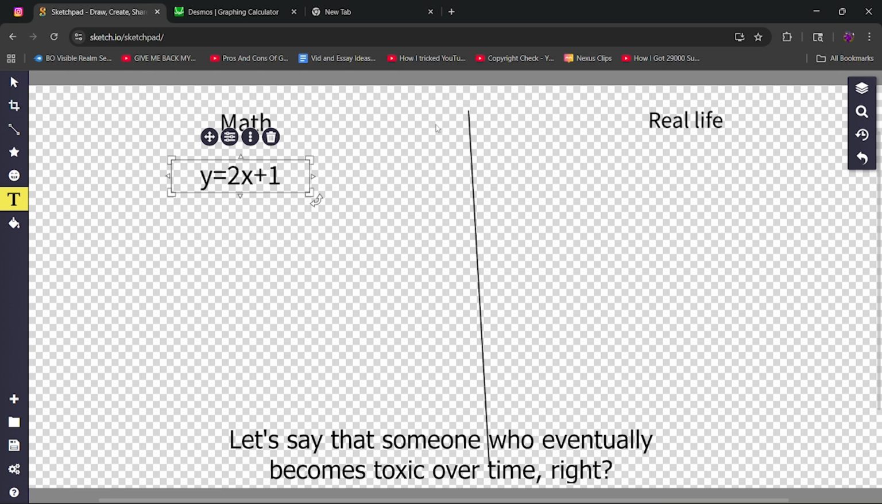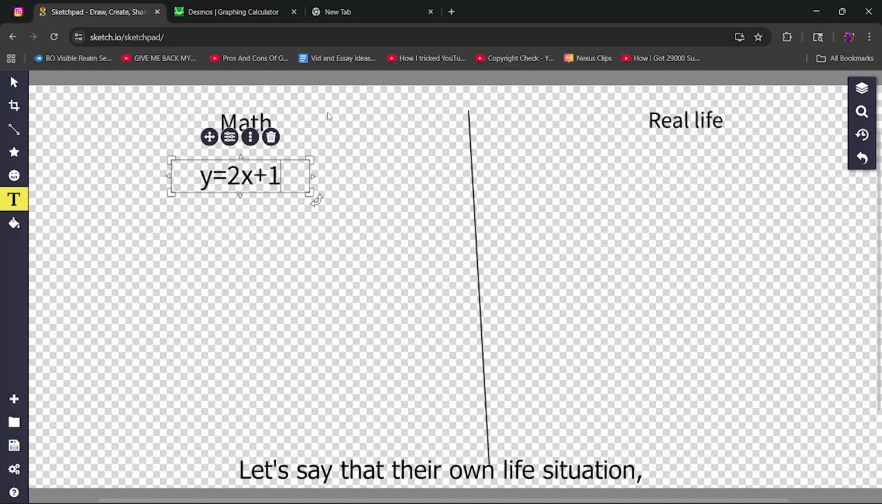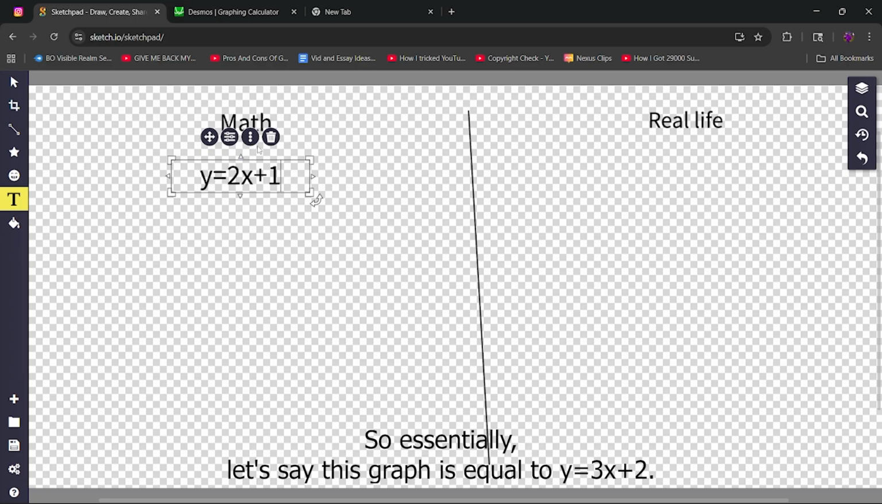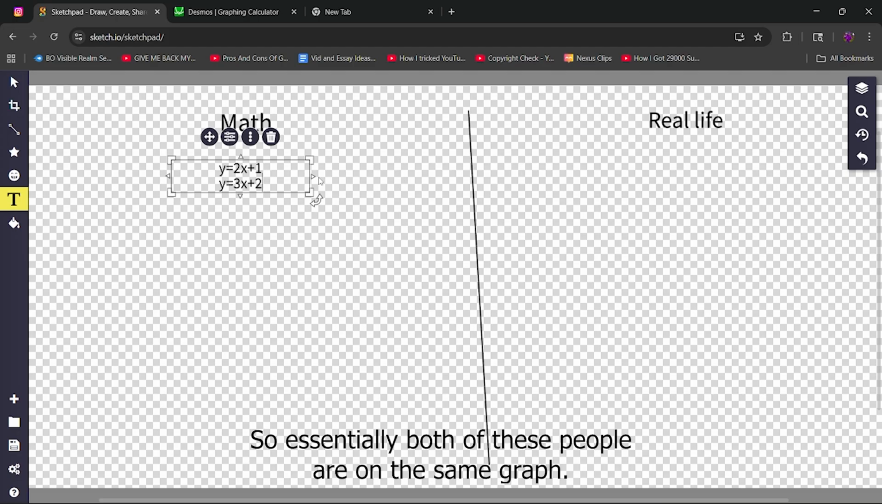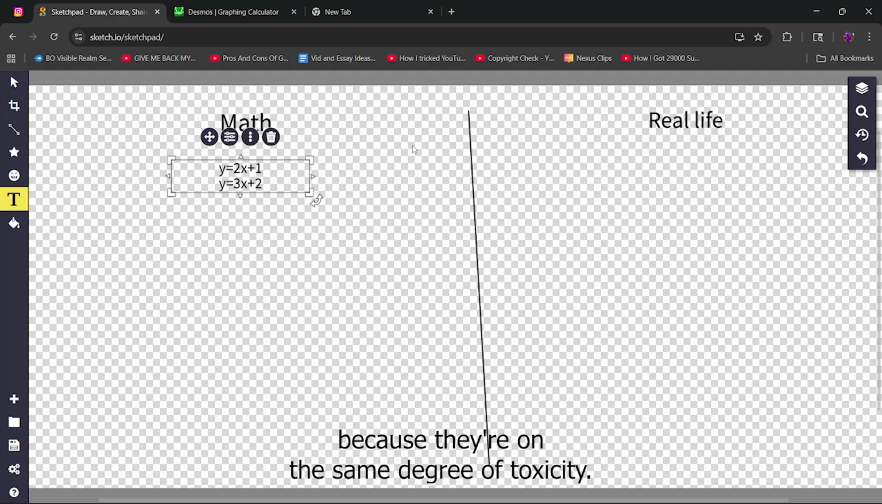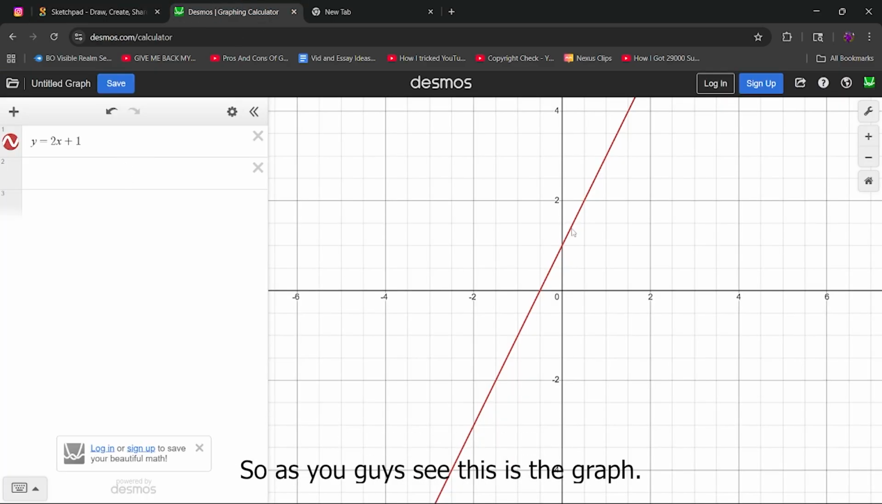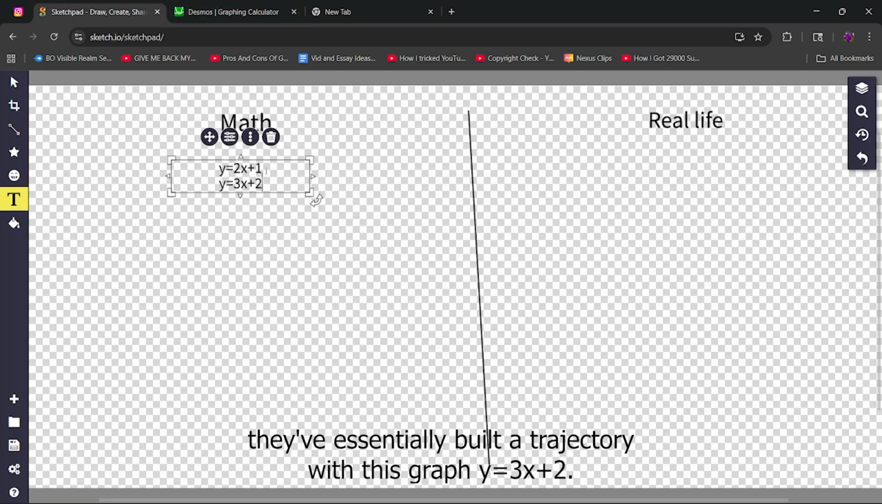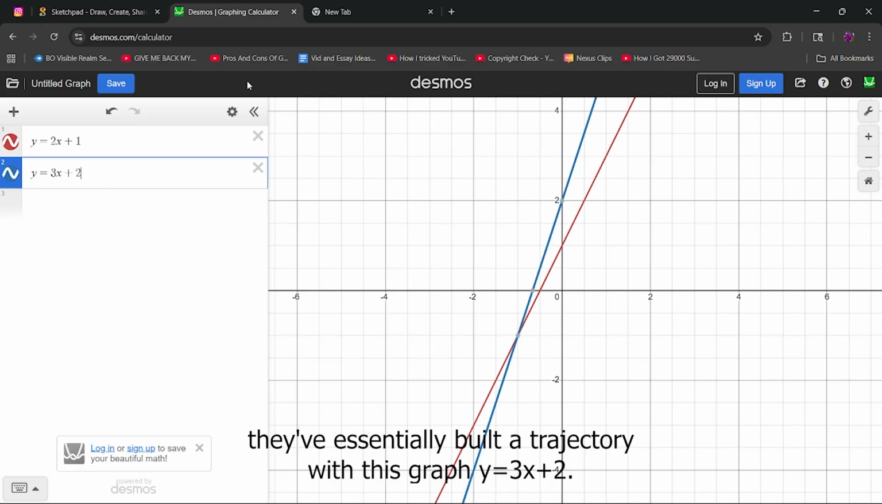Let's say that someone eventually becomes toxic over time, right? Through their own life situation, they become as toxic as the person who owns this graph. So let's say this graph is equal to y equals 3x plus 2. Both of these people are on the same graph. They're on the same playing field with each other because they're on the same degree of toxicity. As you see, this is the graph. The minute that this person decides to equalize, they've essentially built a trajectory with this graph: y equals 3x plus 2.